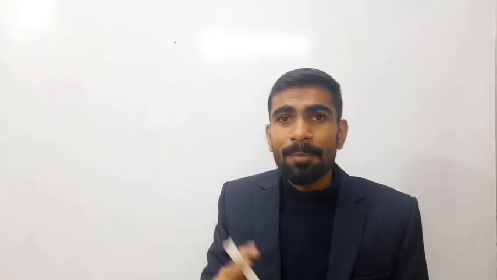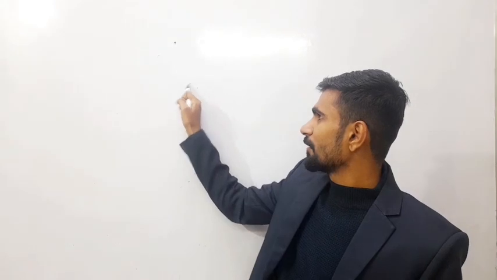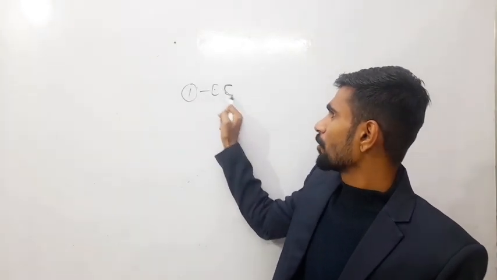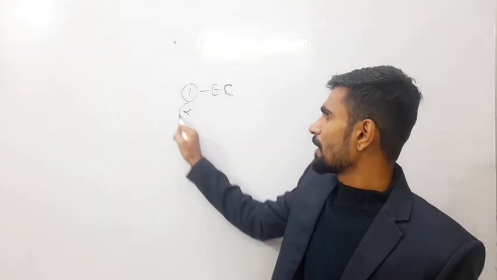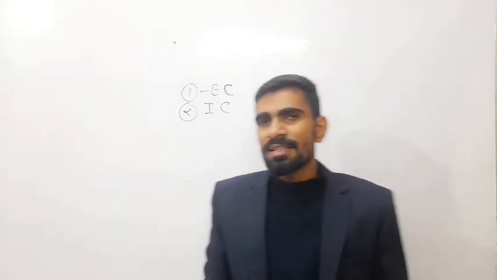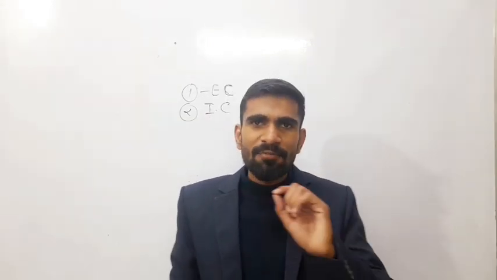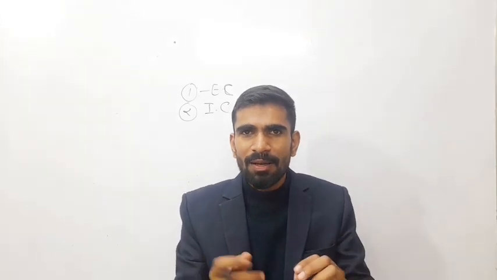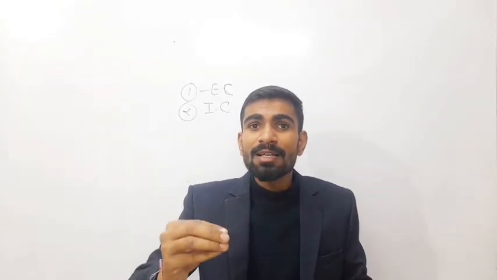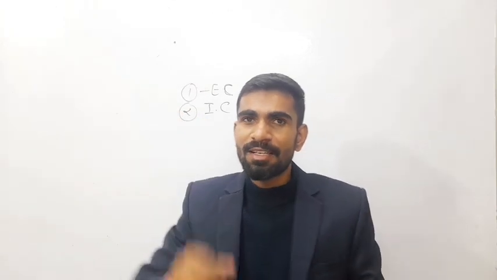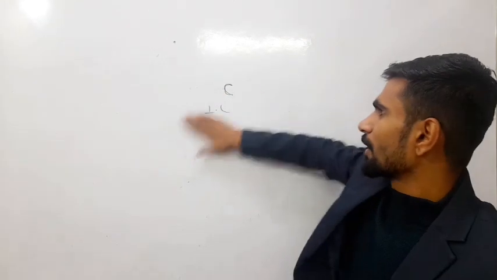So there are two types of collisions we will discuss. First, we discuss effective collision, and second, we will discuss ineffective collision. Now, what is effective collision and what is ineffective collision? When two reactant molecules collide together, if they attain a certain amount of energy by the collision, and what is this energy? We will understand it with a graph.